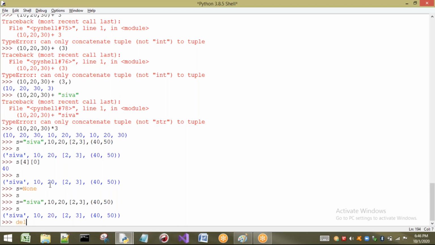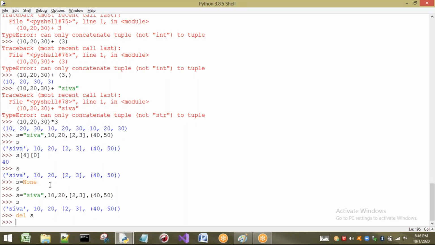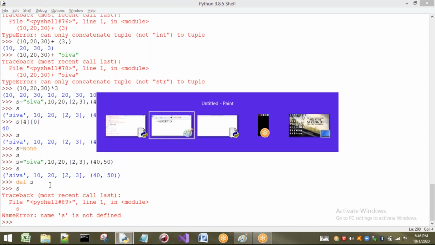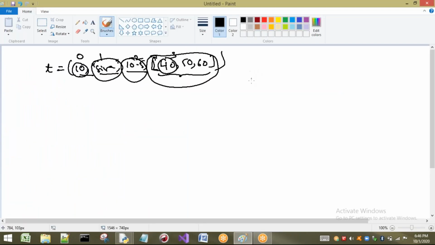Now I want to delete S. That means S is deleted entirely. If I try to print S, what happens? We are going to get an error that S is not there. Let me draw a diagram for this. S is there initially with some elements, 10, 20, 30 for example. Internally, space is created for this and those are stored in some memory location. S is pointing to this memory location. Now I have written a step S equal to None.